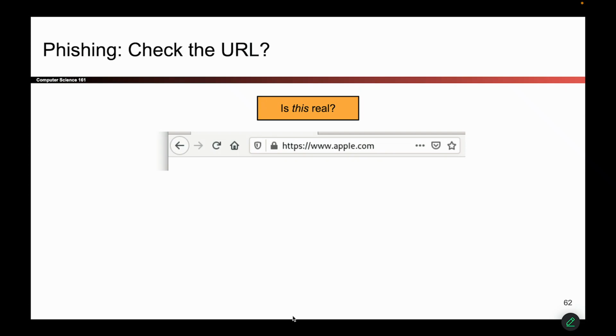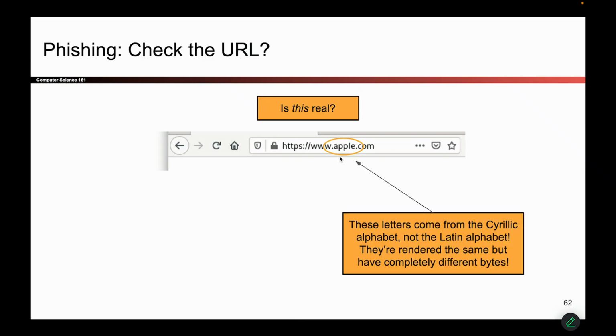But actually, if I look really carefully, if I actually pull out one of these characters, some of these aren't even English characters. There are characters from different alphabets that just look like the English character. So if you wrote this out as a sequence of bytes, the P here might not actually be a P. It might be a Cyrillic character that looks like P. Or maybe that L, maybe it's not an L. Maybe it's a capital I, and you can't tell the difference. Or maybe it's the number 1. And so even if the URL looks OK, there's not a guarantee that it is exactly what you're trying to visit. So fixing phishing attacks or trying to stop them as a user can be tricky.